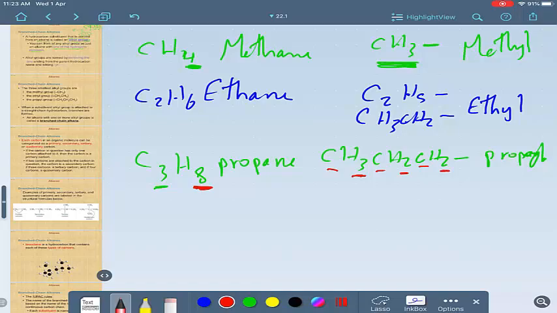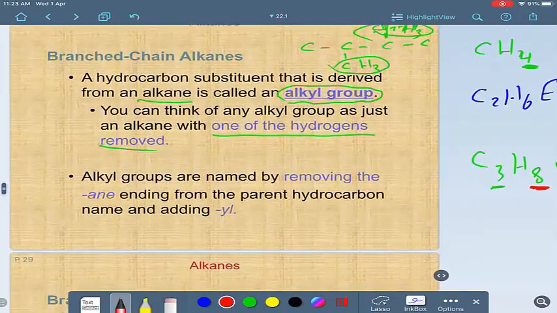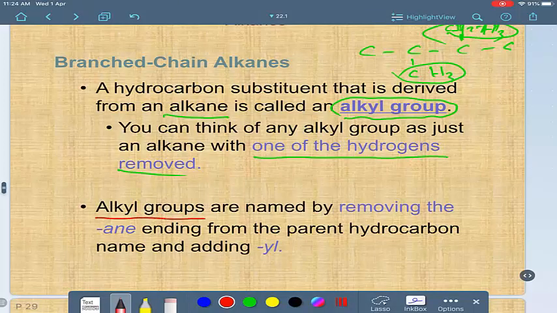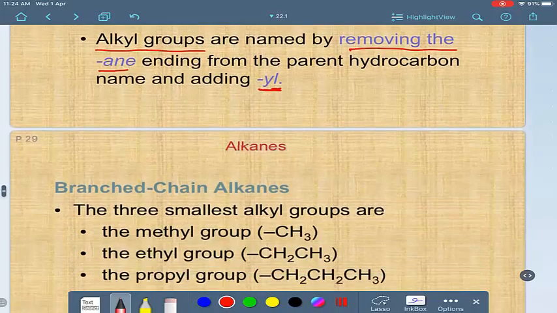So you just remove one hydrogen from an alkane, it makes a group called an alkyl group, which is the branch in the compound. So alkyl groups are named by removing ane and adding yl at the end, and also in the formula you remove one hydrogen from the compound. This is an alkyl group.